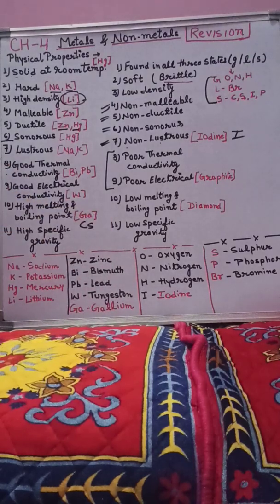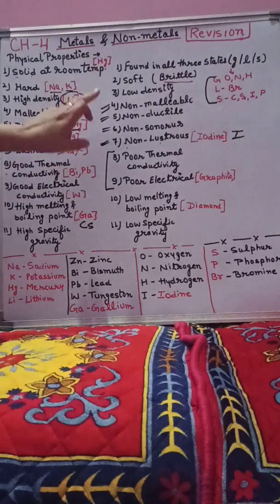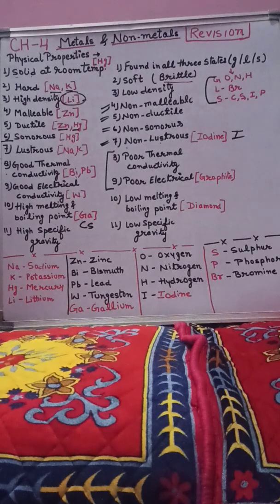Diamond is one of the hardest known substances, so obviously its melting point should be very high. The next parameter on which we can differentiate metals and non-metals is specific gravity. Specific gravity is the ratio of density of metal with density of water, and all metals show very high specific gravity. Non-metals have low specific gravity. So these are all physical properties on which metals and non-metals can be differentiated.